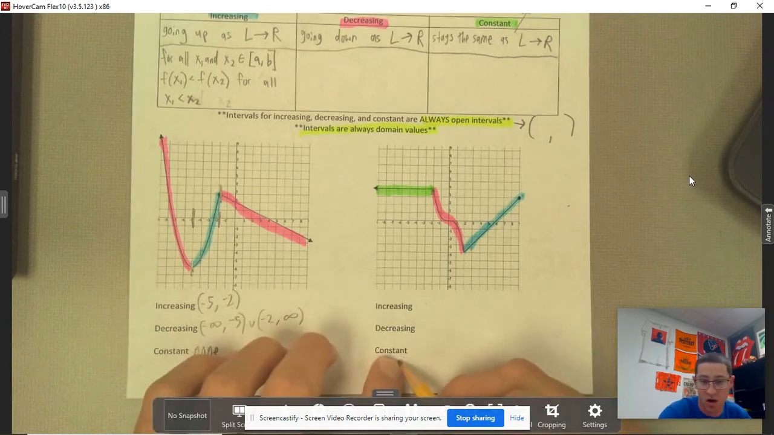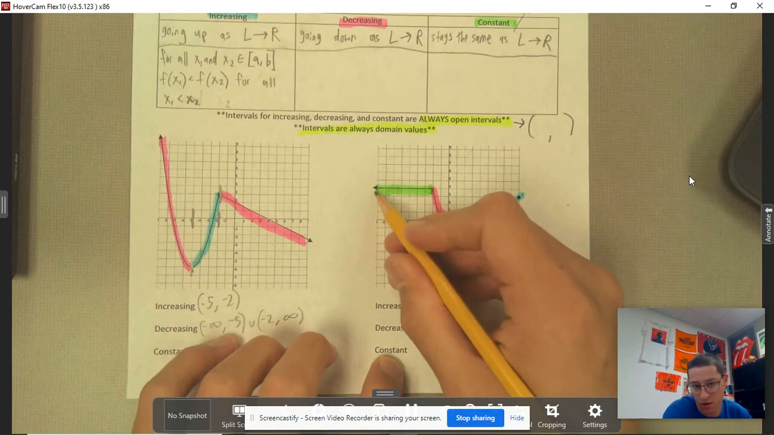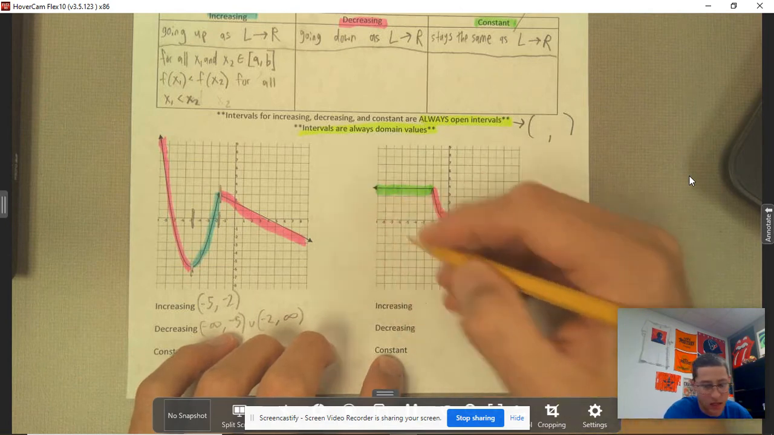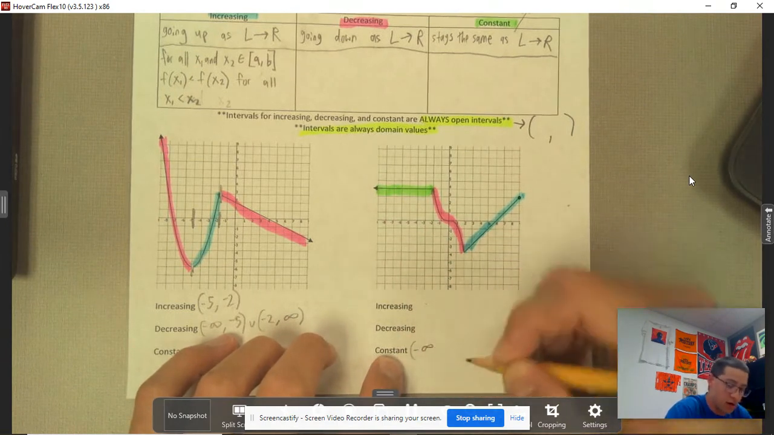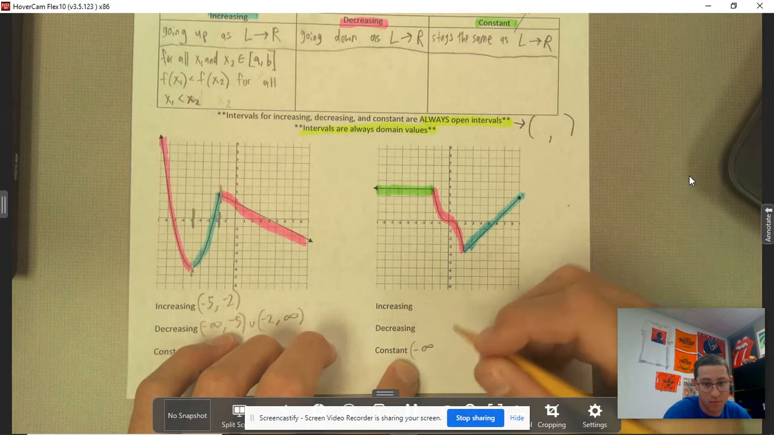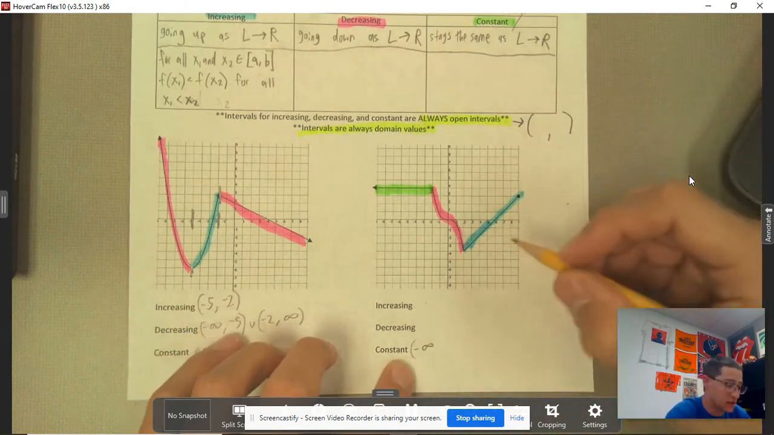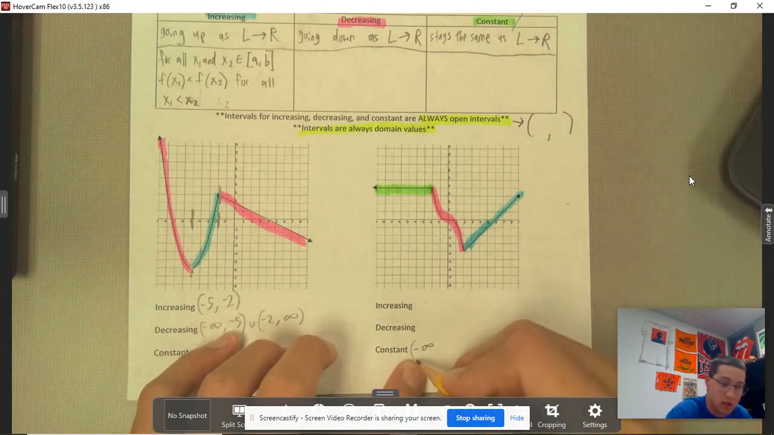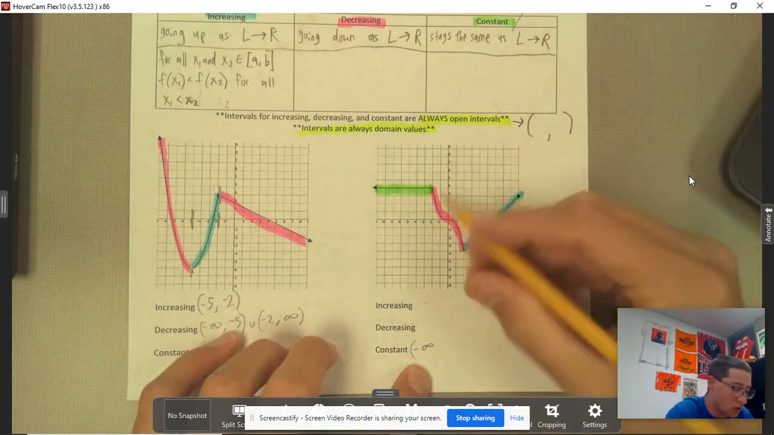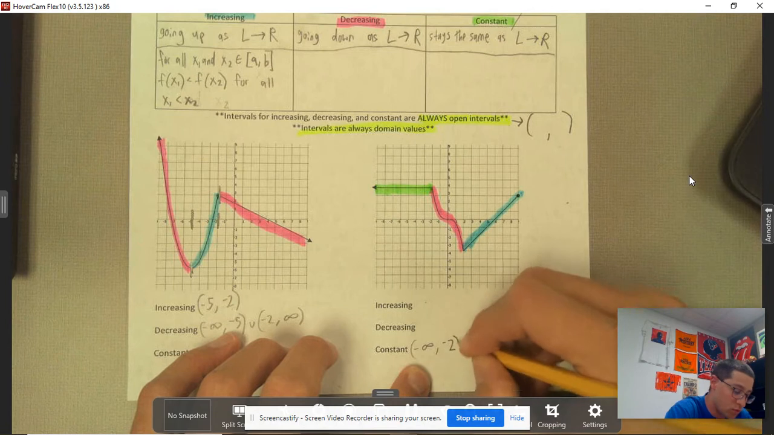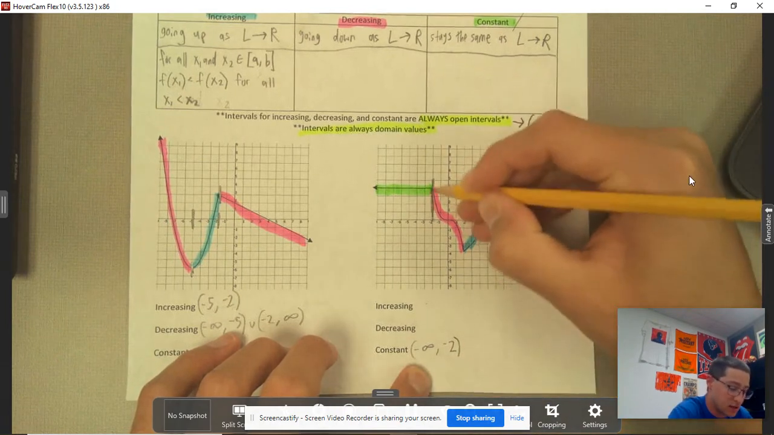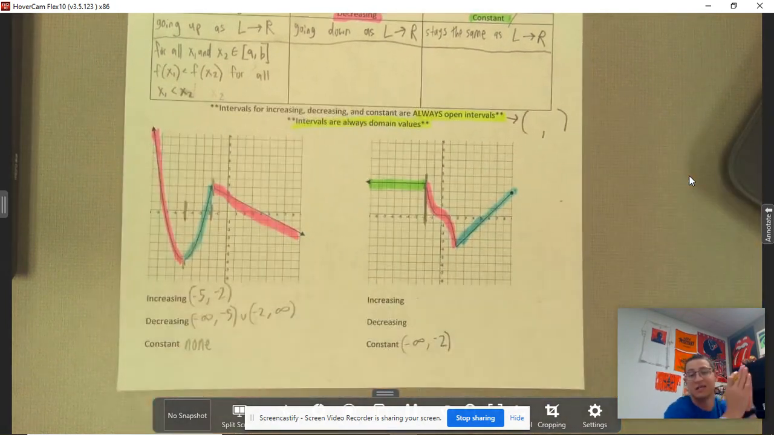So let's go ahead and talk about my constant interval first. Notice I've got the arrow, okay? So all the way left, that's going to be negative infinity. Open parentheses here because we always have open intervals, with parentheses, for increasing, decreasing, and constant. So negative infinity, it goes all the way up until negative 2, because that's this section right here. Again, domains: from what value of x to what value of x is it increasing, decreasing, or constant?